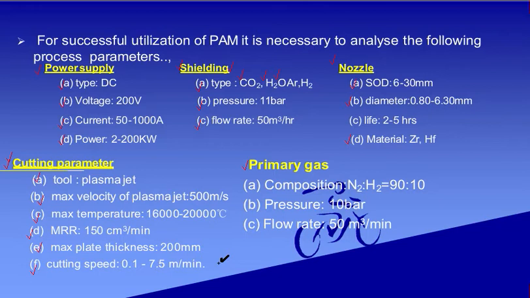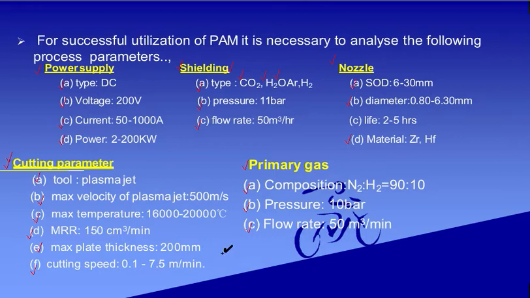Nitrogen is 90% and hydrogen is 10%. So the ratio of nitrogen to hydrogen is 90 to 10. And what should be the pressure for it? It is 10 bar. And if I ask the flow rate, then it is 50 meter cube per minute.